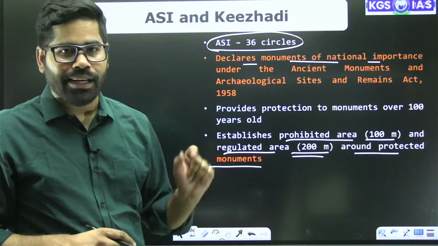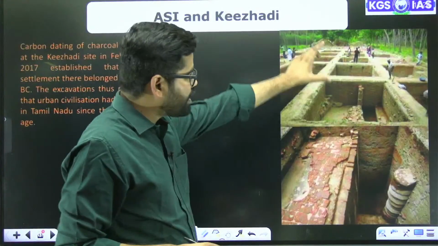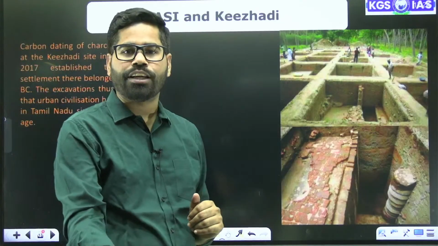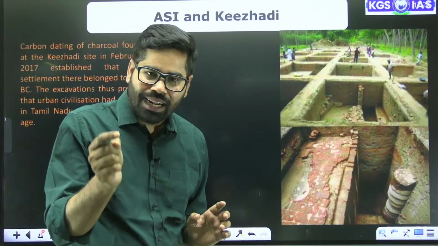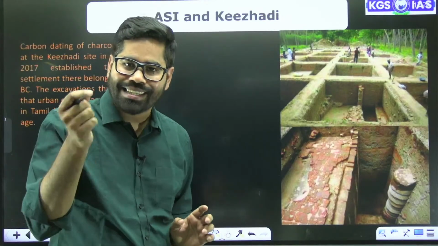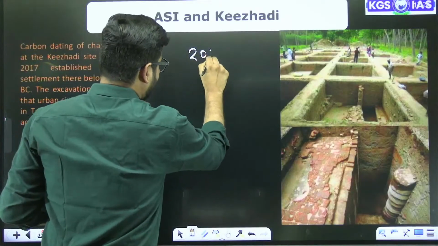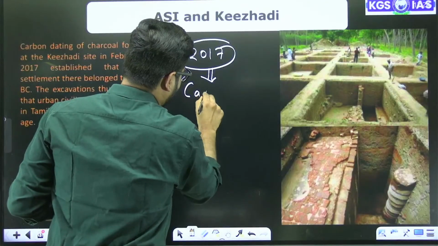Now, if we look at the location here, this is the location of Keezhadi. There was a carbon dating of these sites conducted in 2017.